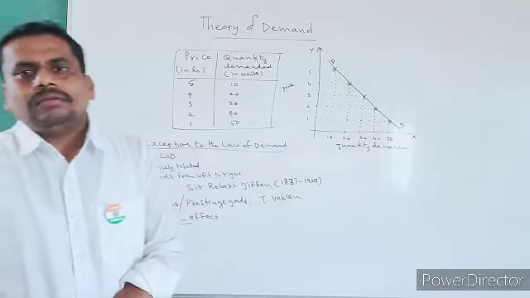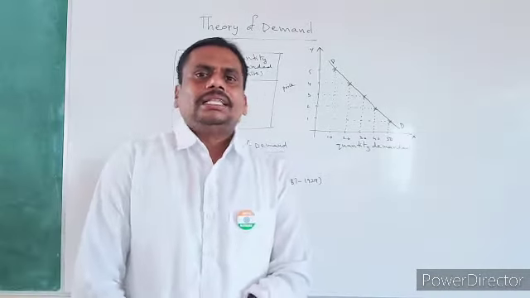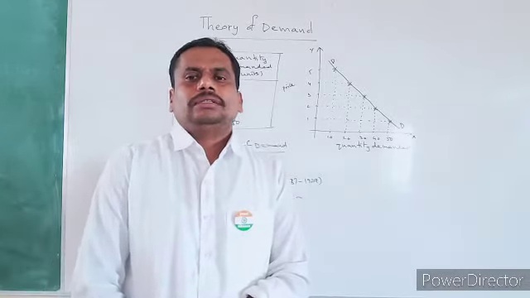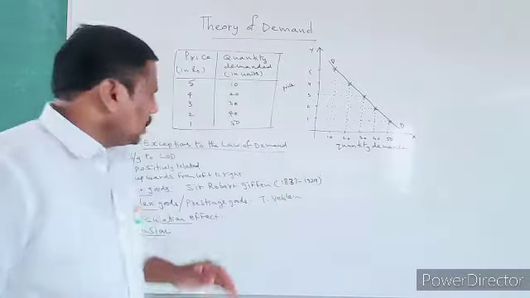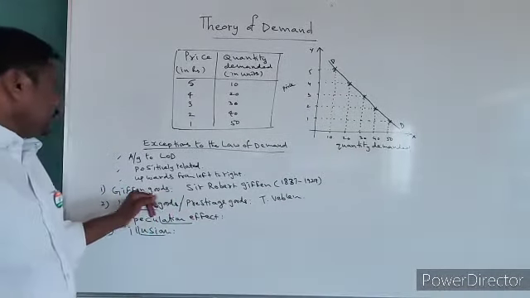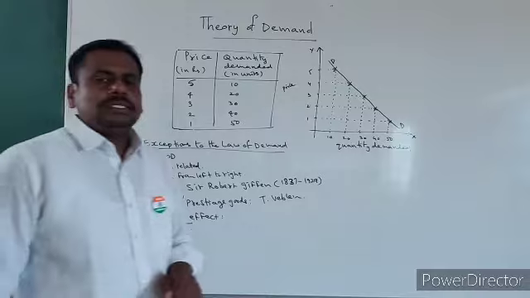What are exceptions to the law of demand? In which situations will the law of demand actually not work? Those are called exceptions to the law of demand. Then what are those? The first important one is Giffen goods.